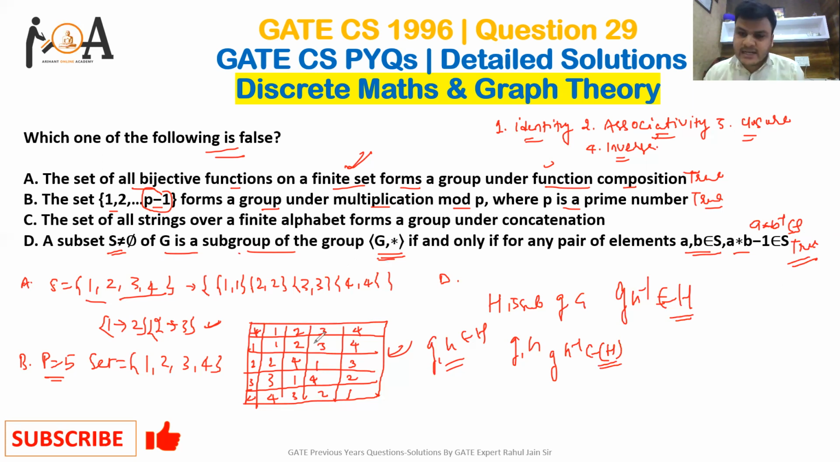Now only option C is left. The set of all strings over a finite alphabet forms a group under concatenation. Under concatenation, the inverse property is not followed; we are violating the inverse property, we are not getting an inverse here. That is why we can simply say that it is false. So option C is false. Options A, B and D are true, and option C is false. We need to answer the false one, so option C is the correct answer for this question, guys.